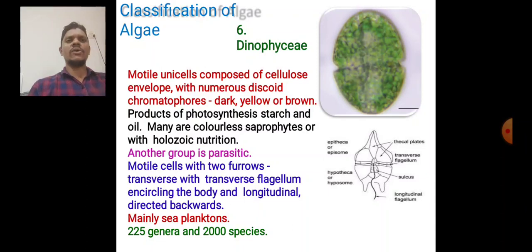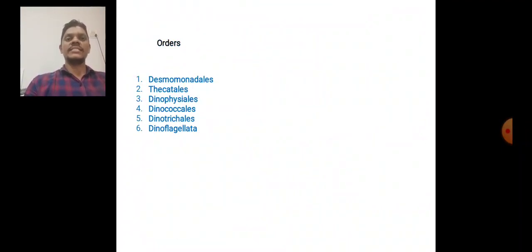Then another one is the Dinophyceae. The Dinoflagellates are motile unicells with a cellulose envelope and numerous discoid chromatophores that are dark yellow-brown. The products of photosynthesis are starch and oil. Another group is parasitic, with motile cells having a furrow and transverse flagellum. They are mainly sea plankton, with 225 genera and 2,000 species. The orders include Desmomonadales, Dinophysiales, Dinococcales, Dinotrichales, and Dinoflagellates.